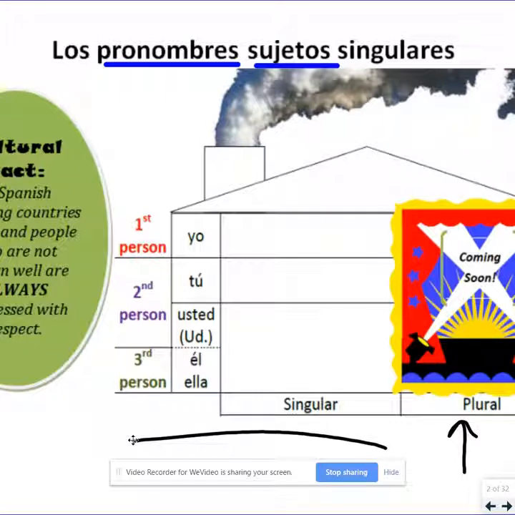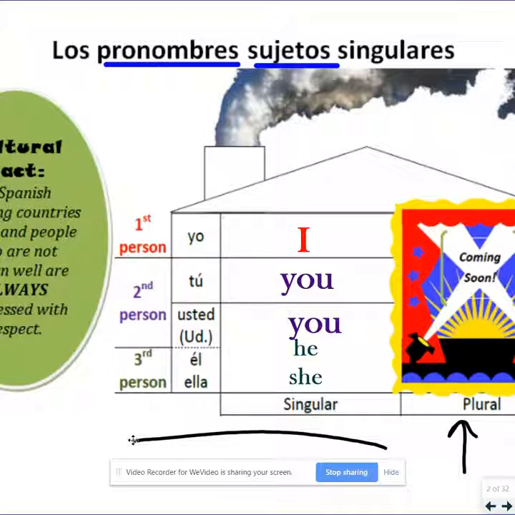We have 5 singular subject pronouns. They are yo, which is I, tú, which is you informal. So if you are talking to a friend or somebody that you call by their first name, you're going to use tú with them. If you're talking to an adult, you're going to use usted, or someone that you might refer to by their last name, like Mrs. Sullivan or Señora Sullivan or a principal. Él is he, and ella is she. So those are our singular subject pronouns, which means we're talking about one person at a time.